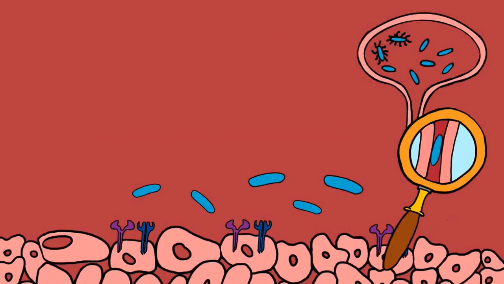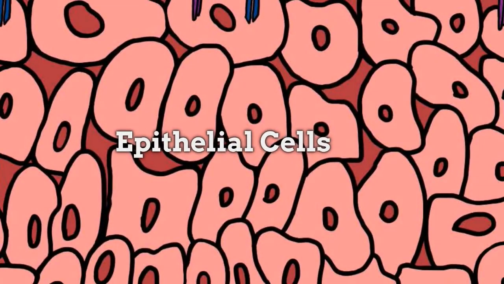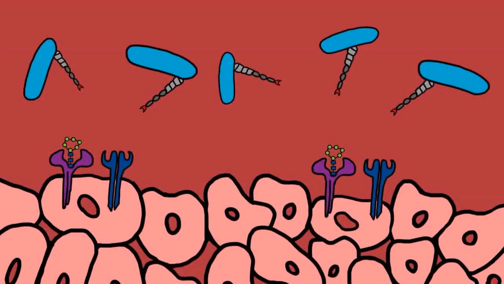Let's get a closer look. Meet the scene where it all happens. The epithelial cells of the bladder. On the surface of the epithelial cells, there are receptors, which are chemical structures that are picky about who they let in. Some receptors come with a sweet treat. They have sugar called mannose that the E. coli just can't resist. The E. coli attaches to the mannose by a protein that is on the top of its fimbriae called FimH.